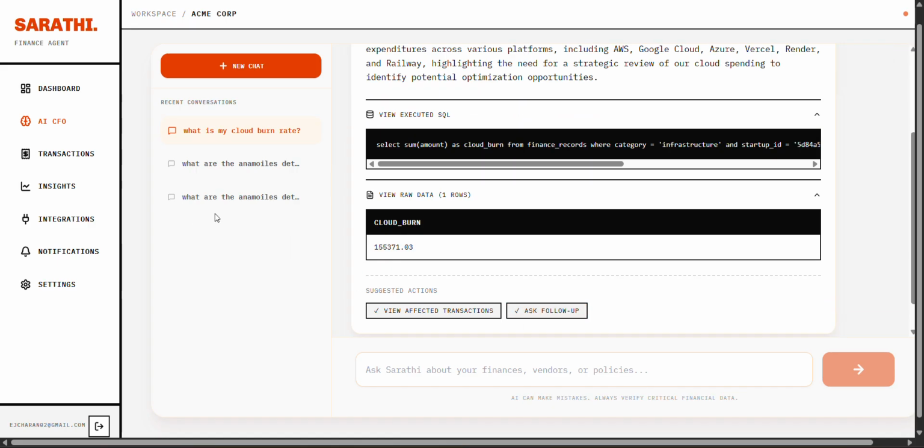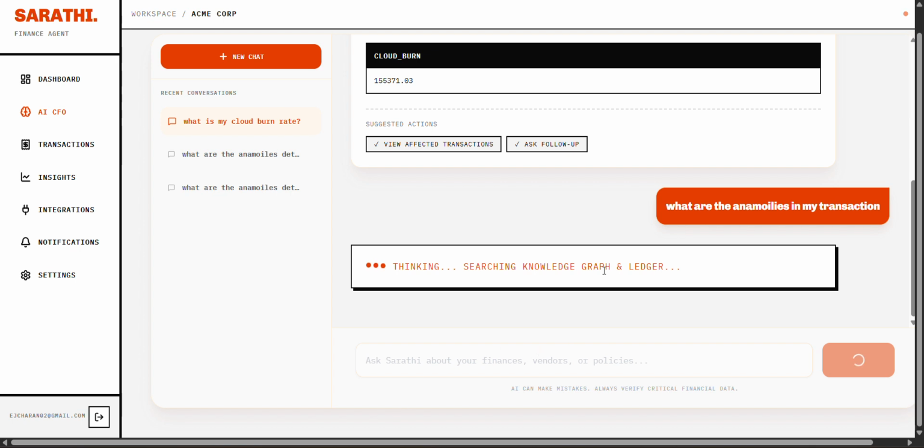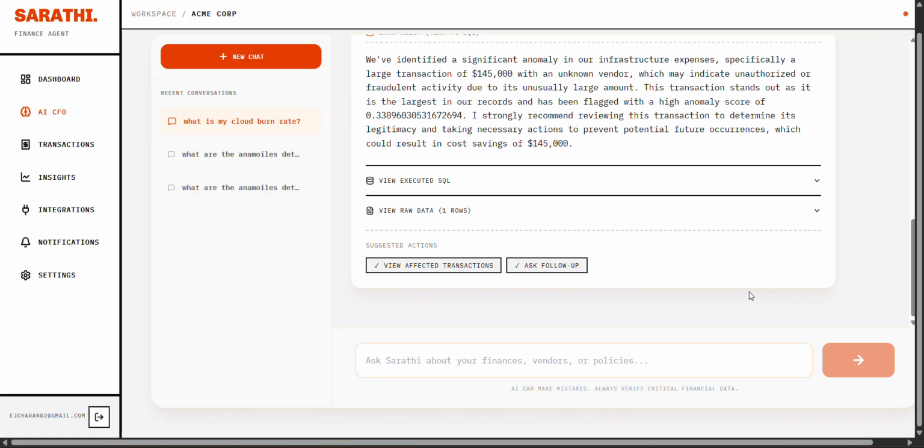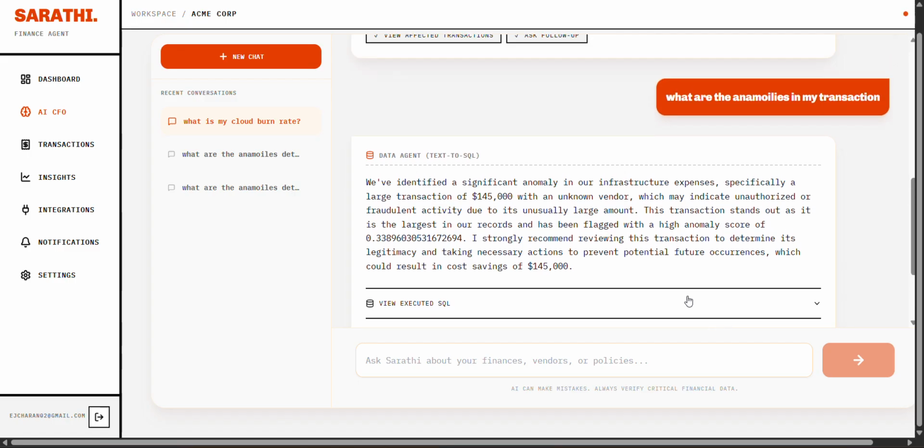So let me demonstrate how we are actually doing all the analysis. See, instead of going and learning a SQL query, we can use natural language to understand the data, which will save us time and will not require extra effort from the founder to learn a new language and do all these things. See, again, we have found the anomaly here.